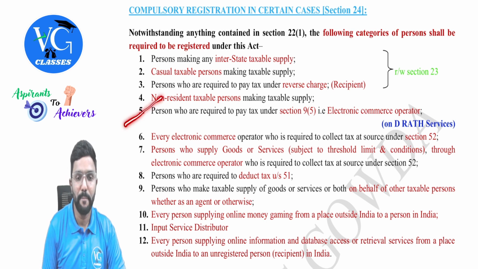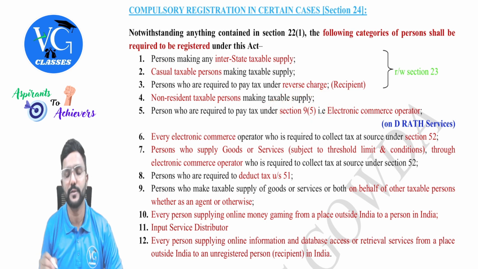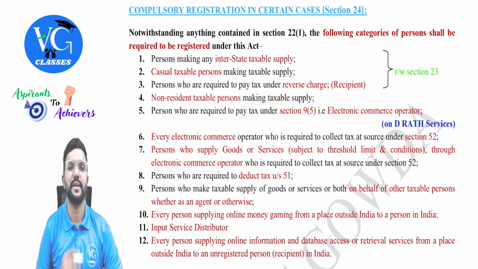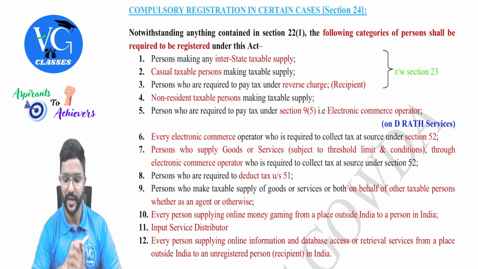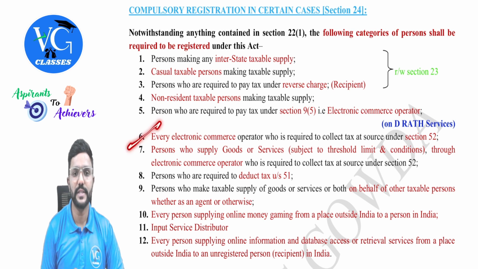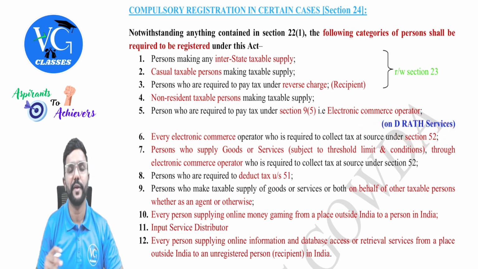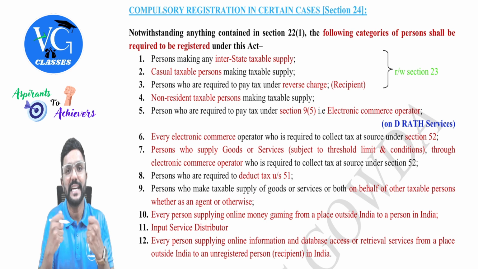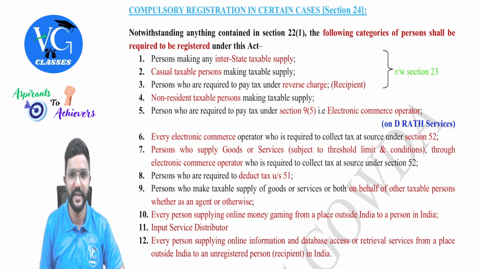Okay. Next, persons who are required to pay tax under section 9(5), that is the electronic commerce operator on specified services. Okay, so next, 6th one. Every electronic commerce operator who is required to collect tax at source under section 52. Whenever an e-commerce operator is supposed to collect TCS, he should get registered mandatorily because he is acting on behalf of whom? Government.